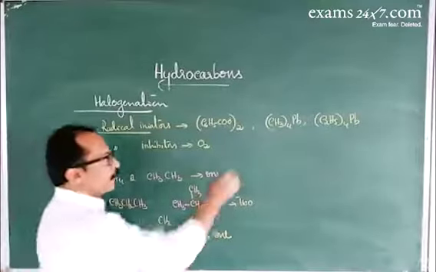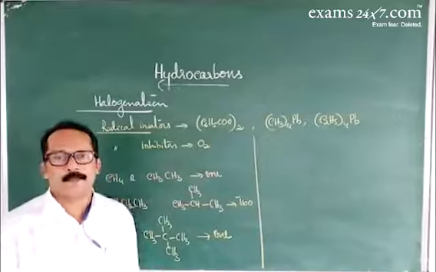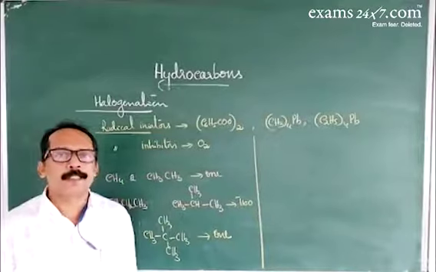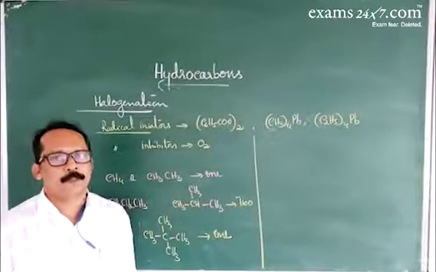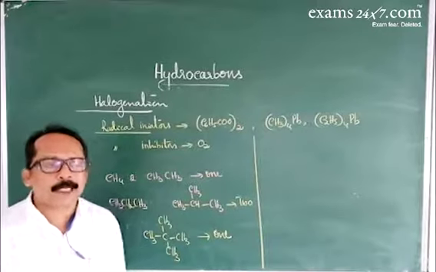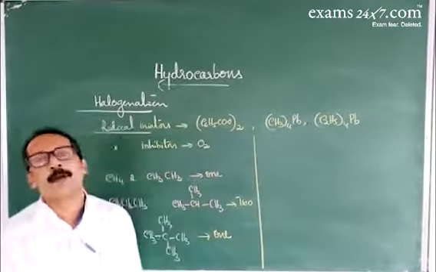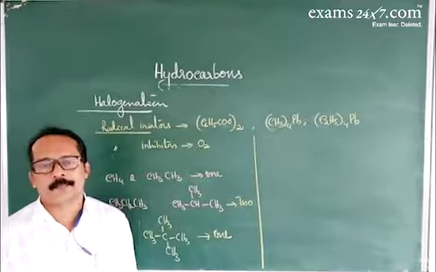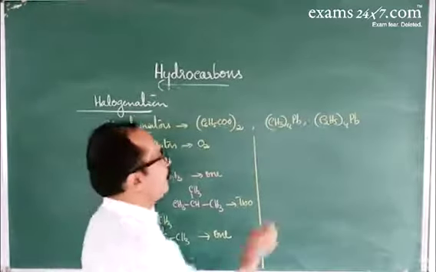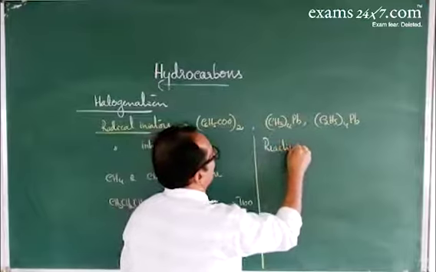Now, we can calculate the percentage yield of the monohalogenated product. For this, we need the types of hydrogen atoms present in the compound and the reactivity of the hydrogen atoms.